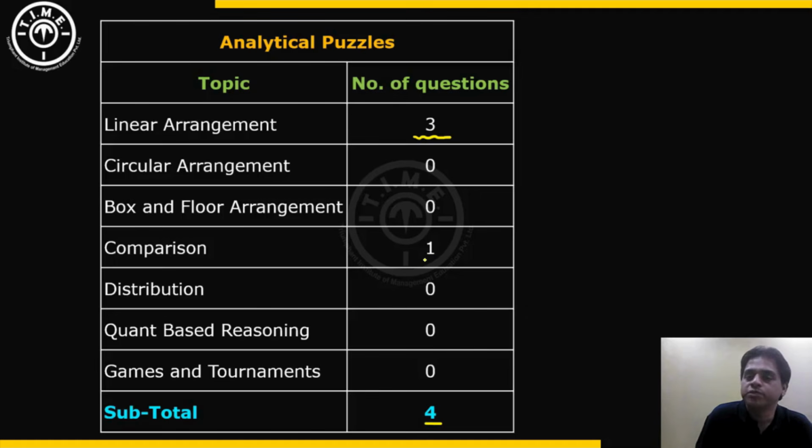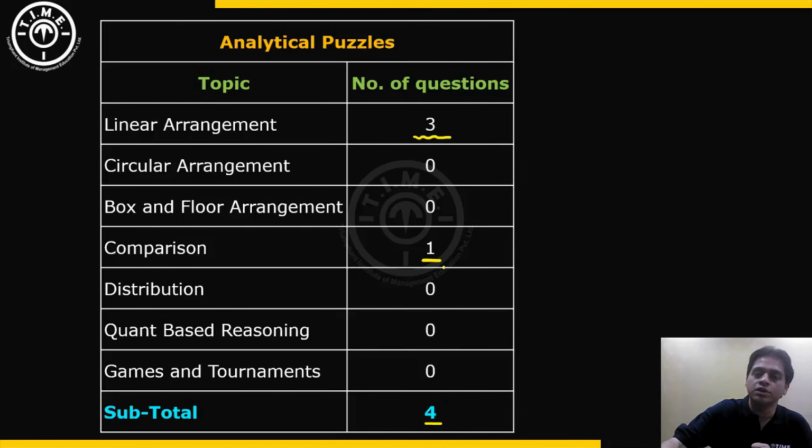One puzzle was based on comparisons. There were 5 persons and their ages were to be compared. So the question was about who is the youngest, who is the eldest, something like that was asked. There were no questions of circular arrangement, box and floor arrangements, distributions, quant-based reasoning or games and tournaments in this section, slot of Maharashtra CET. Okay, so those were the distribution of the puzzles in this slot.